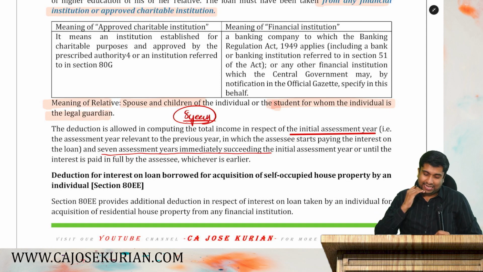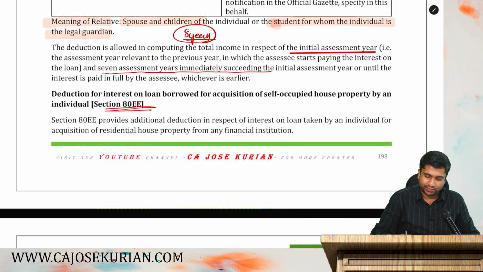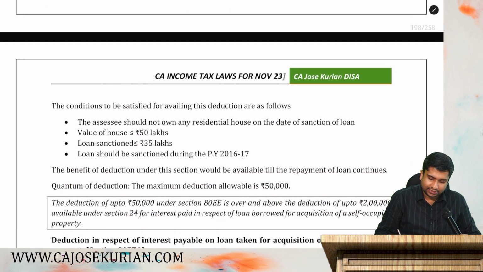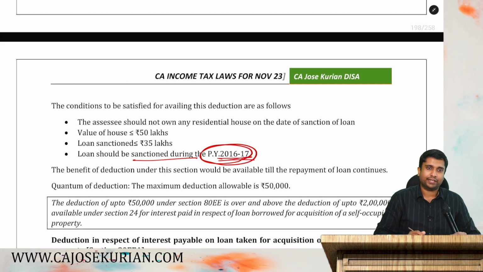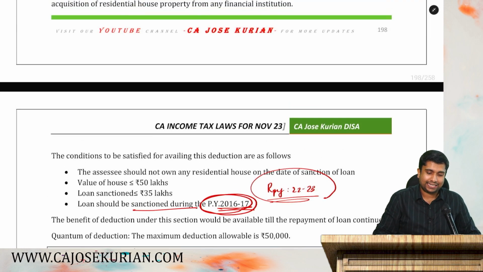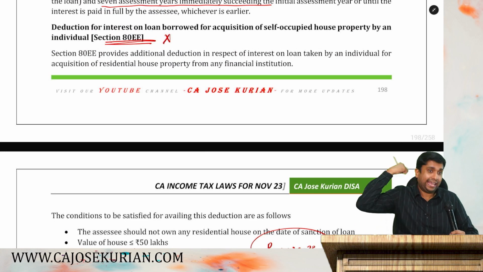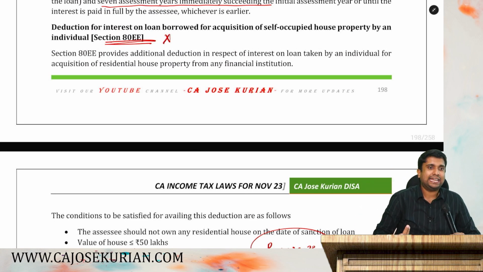So friends, next deduction is actually 80EE, but I will tell you, you don't have to study 80EE because the loan has to be taken in 2016-17. For you, the relevant PY is 22-23. So if you have taken a loan in 22-23, this 80EE is not applicable for you. You have another section called 80EEA.